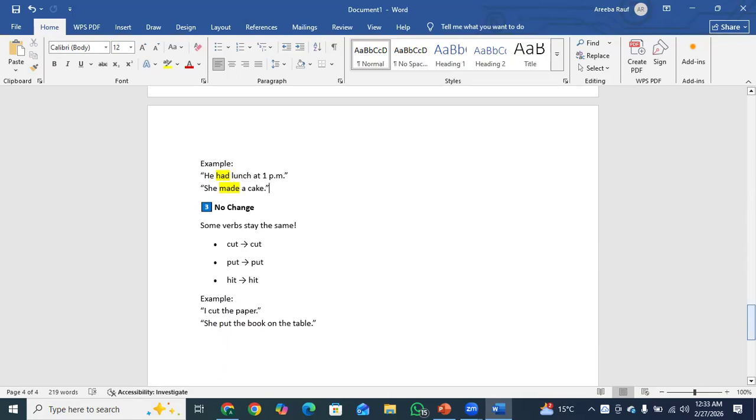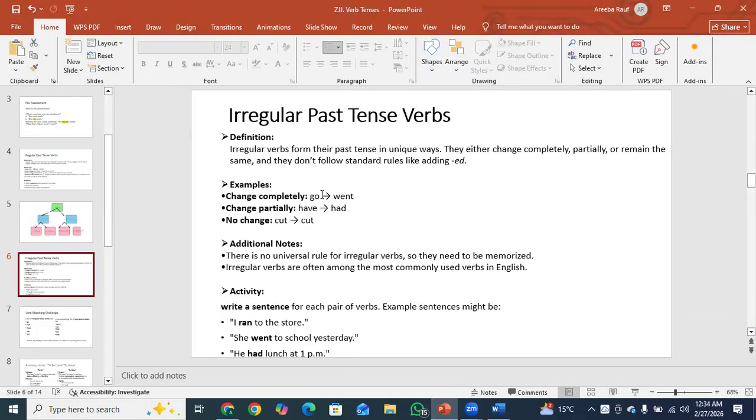And some verbs stay the same, they don't change. Cut becomes cut, put becomes put, hit becomes hit. For example, I cut the paper, she put the book on the table. Irregular past tense verbs. Irregular verbs form their past tense in a unique way. They either change completely, partially, or remain the same, and they don't follow the standard rule. Like go becomes went, have becomes had, cut becomes cut.